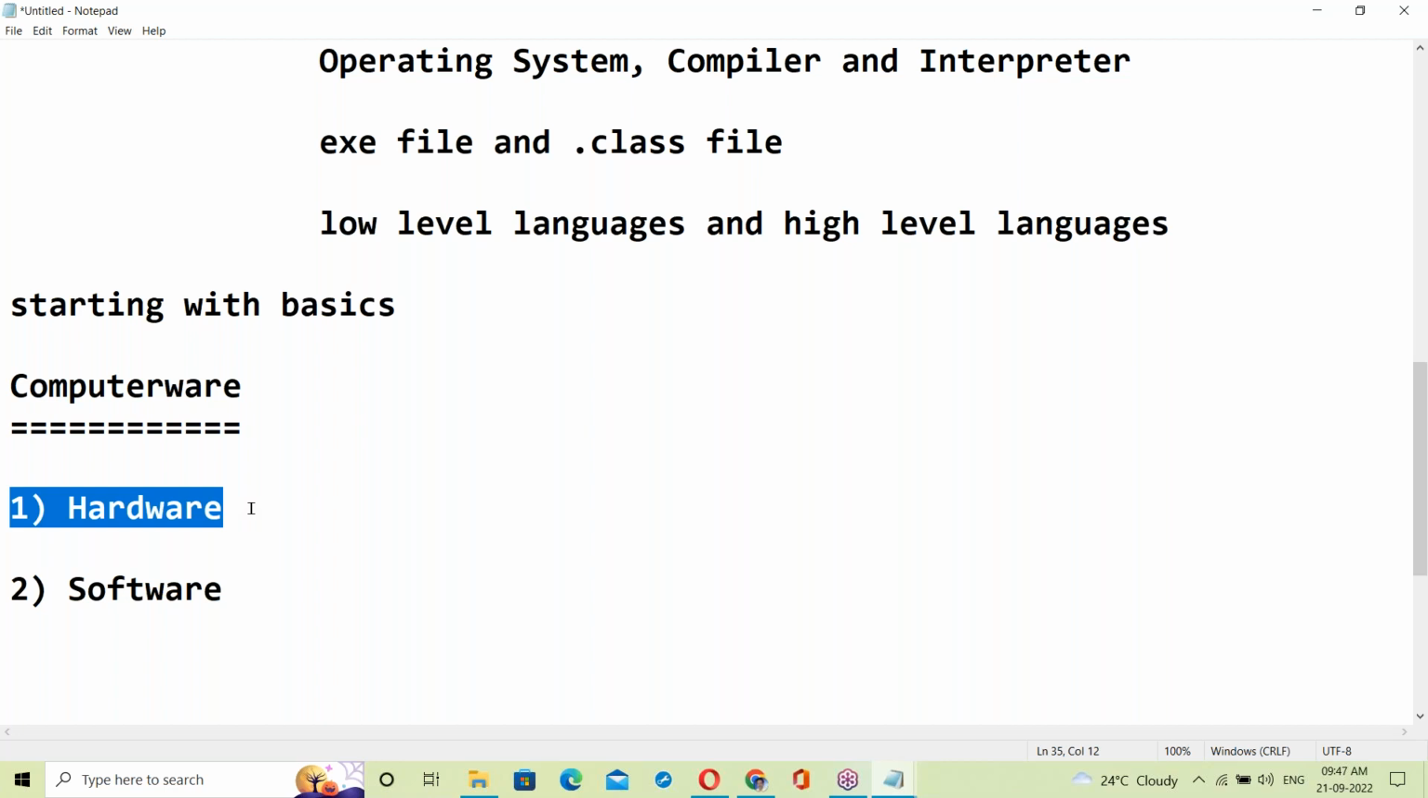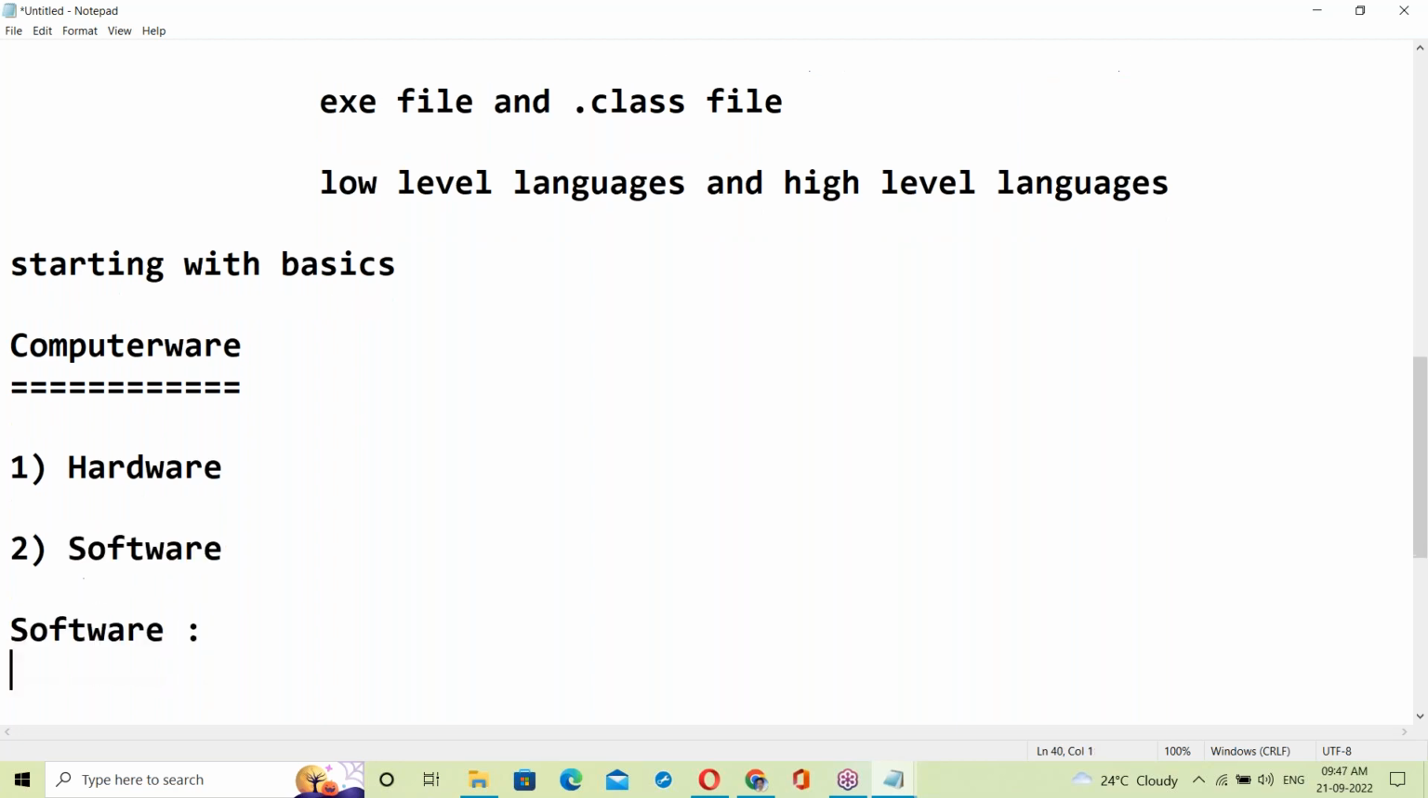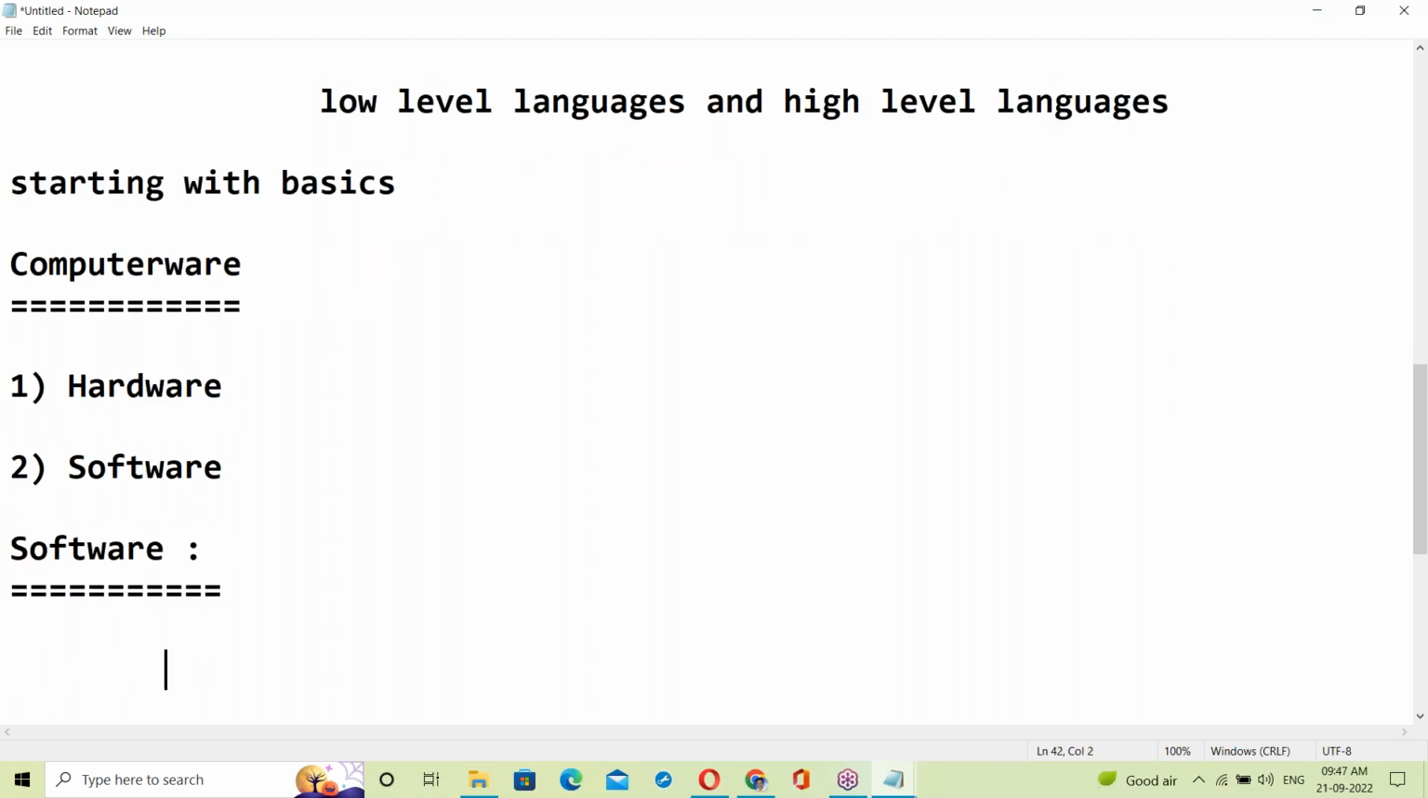But this is not ours. Ours is software. We are the software engineers, so let us start with software. What is software?